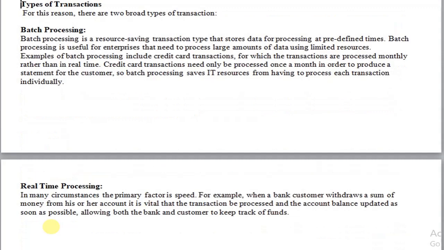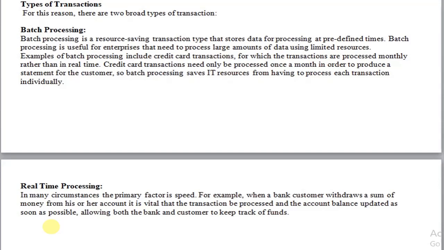So now we will study the types of transaction. There are 2 types of transaction addressed as batch processing transaction and real-time processing transaction. Let's study the meaning of batch processing. In the case of batch processing, it's addressed as a resource saving transaction, meaning that the data is stored and used for processing at a predefined time. If the organization has only a limited number of resources, then this type of transaction processing is best.